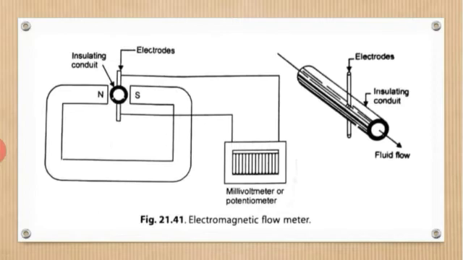So the basic principle is Faraday's laws of electromagnetic induction. Now you know how the construction is. According to this principle, when the conductive medium passes through the magnetic field B, a voltage E is generated. I repeat, the voltage generated is proportional to the velocity V of the medium.